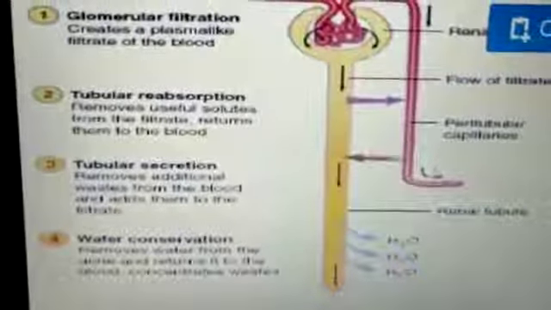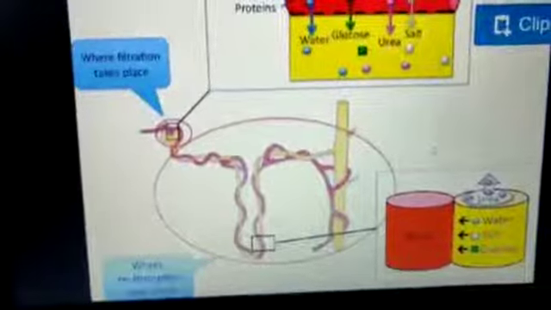Now we are going to see how the process goes. Red blood cells, proteins, water, glucose, urea and salt are all the things present in our blood. The renal artery carries the blood to the nephron, where the filtration process takes place in the glomerulus or the Bowman's capsule. The glomerulus helps in absorption of these nutrients, and the excess of water and salts are removed outside the body through the collecting duct.